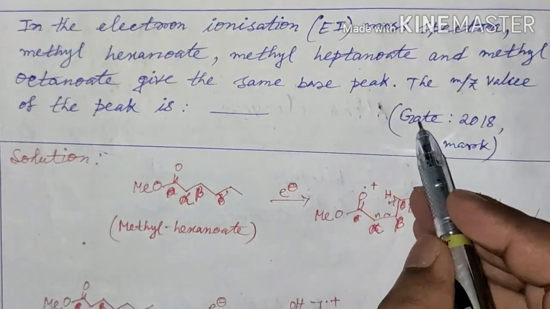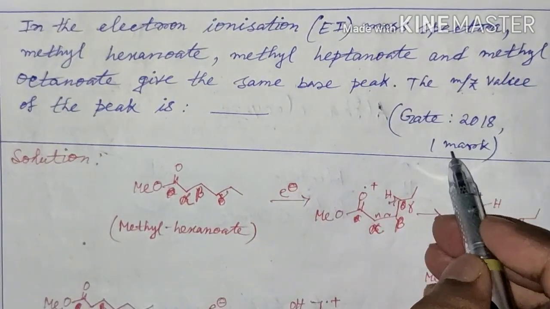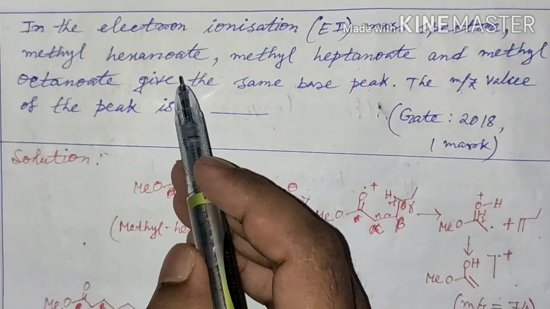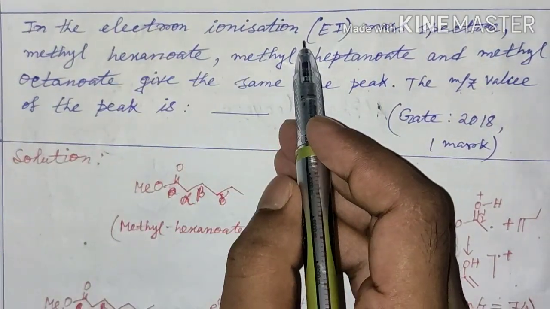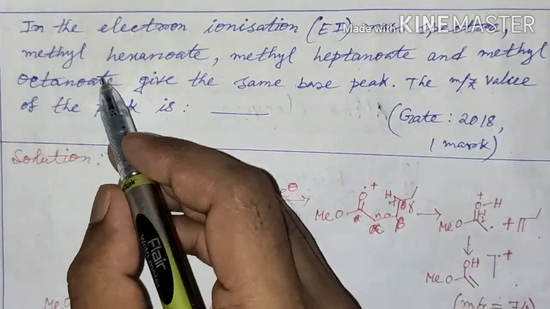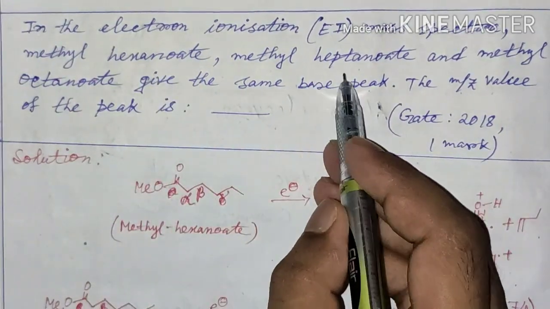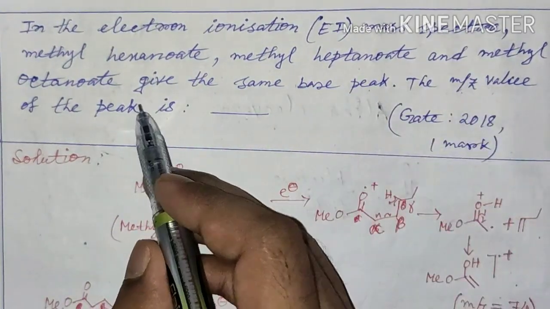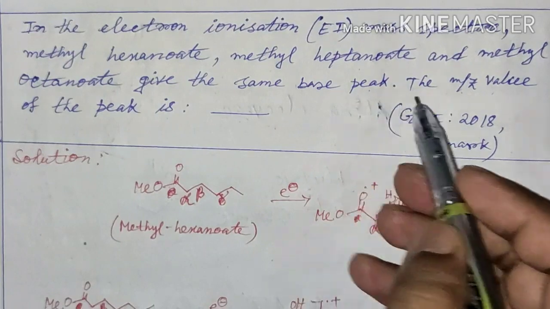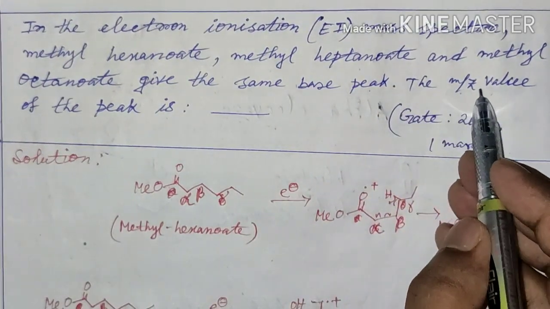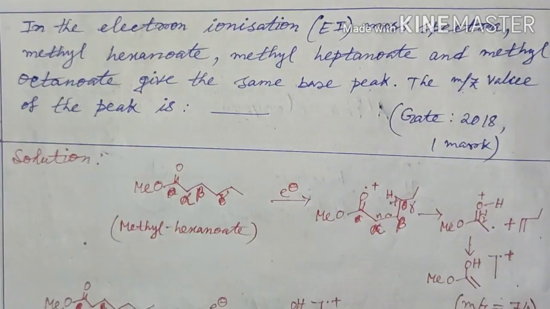This question came in GATE 2018 for 1 mark. It is given that the electron ionization mass spectra of methyl hexanoate, methyl heptanoate and methyl octanoate give the same base peak. We have to calculate the m/z value for that peak.